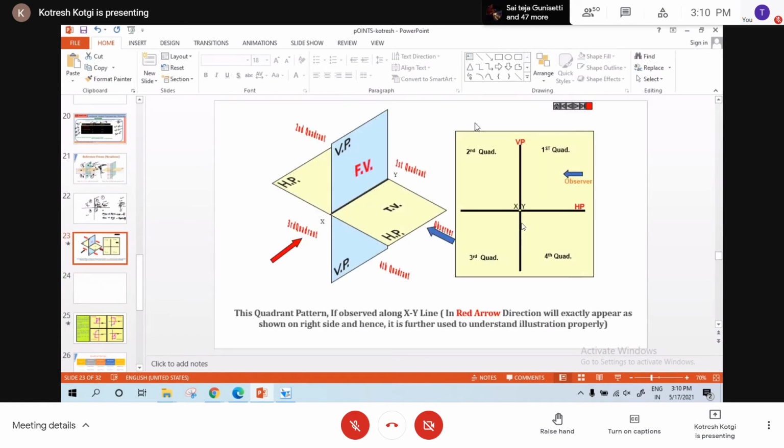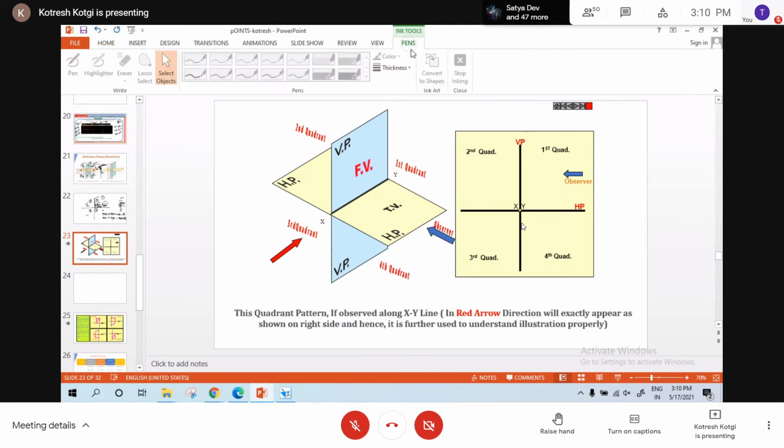You see here in this. Okay. Assume the point. I'm taking point as the object. Assume the point is in the first quadrant. So in this, here it is, and here it is. So this is the distance from HP, and this is the distance from what? VP. Distance from VP, and this is the distance of the point from HP.